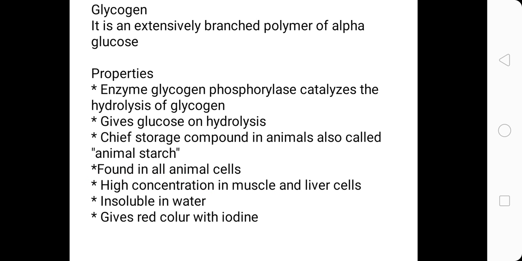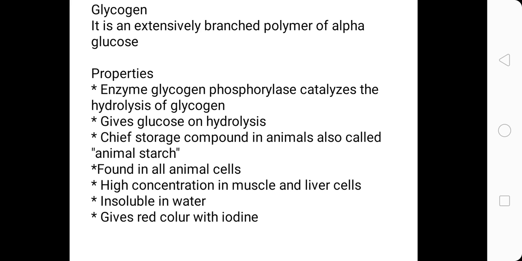Today, in lecture 5, we are going to discuss the polysaccharides which were left. Last time we discussed starch in detail, and today we will discuss the remaining 5 polysaccharides. And number 1 is glycogen.